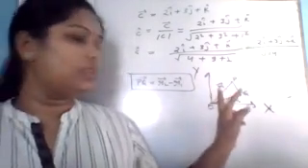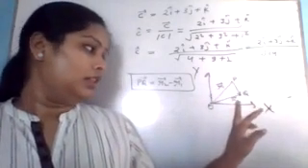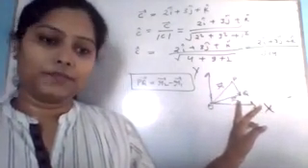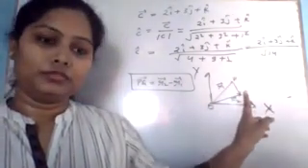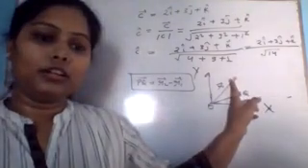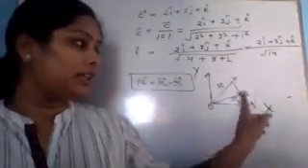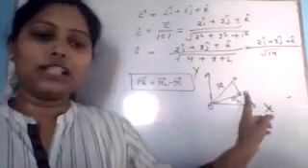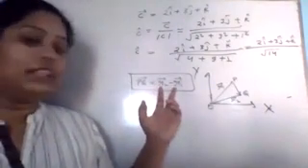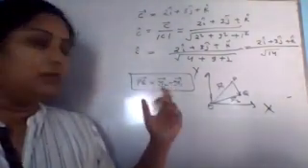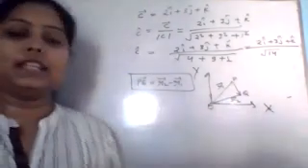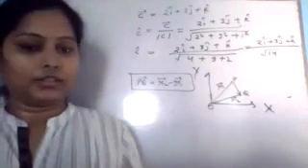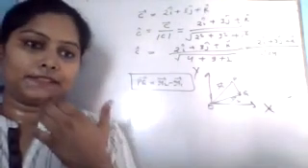This is the displacement, because initially the particle was there and at t2 the particle is here. So this displacement is called the displacement vector of that particle. To find the difference between the position vectors, we can find the displacement vector. PQ vector equals r2 vector minus r1 vector. Okay.